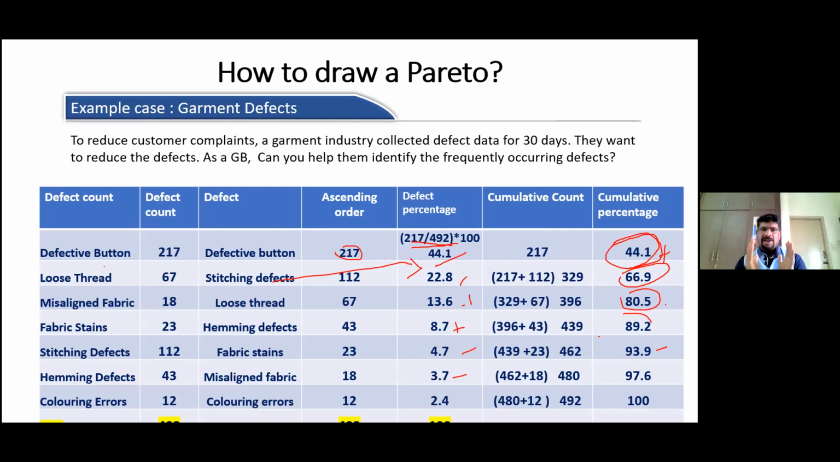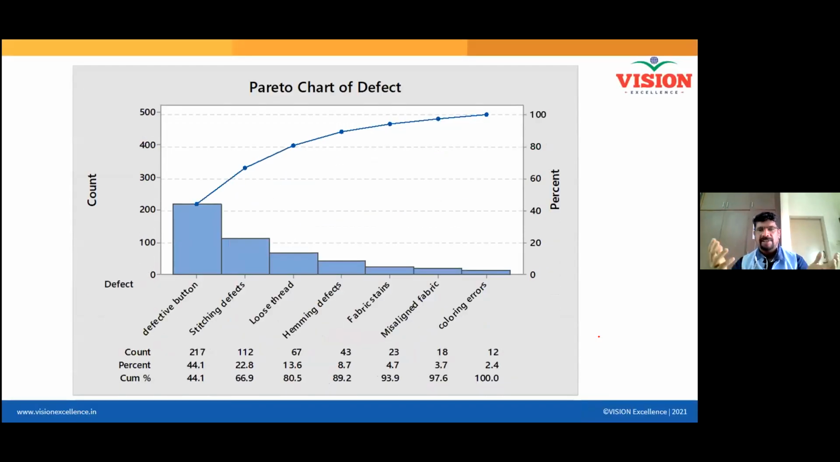So we have to calculate the defective percentage and the cumulative percentage. If you have these two data in your hand, you can go ahead and draw this Pareto chart. Very simple. First, we plot the frequency of the particular defects. The defective button, you got 217. Then stitching defects 112, hemming defects 67. Likewise, we plot the graph based on the frequency. Once it is plotted, we go for plotting the cumulative line. For the cumulative line, we use the cumulative percentage which we calculated previously.